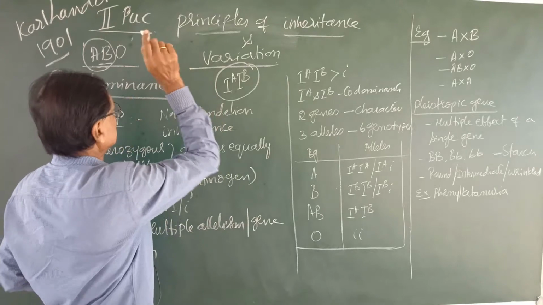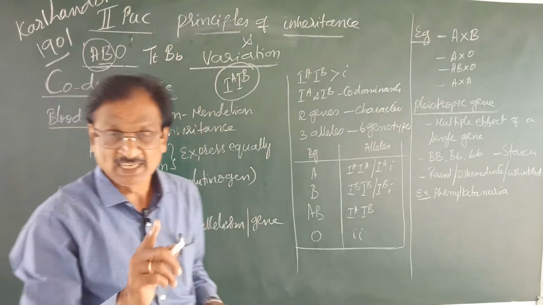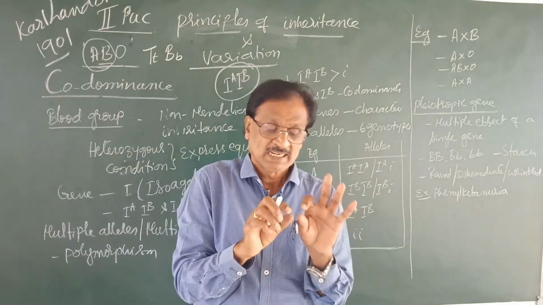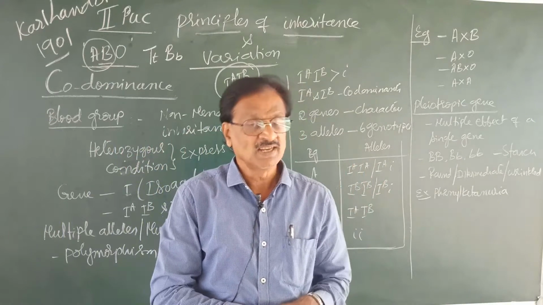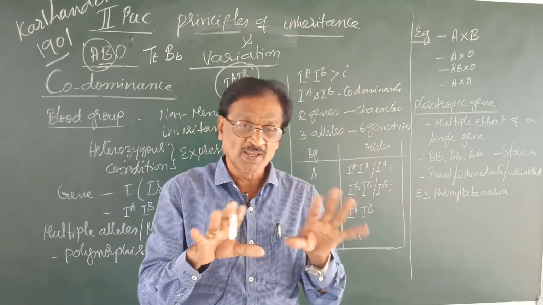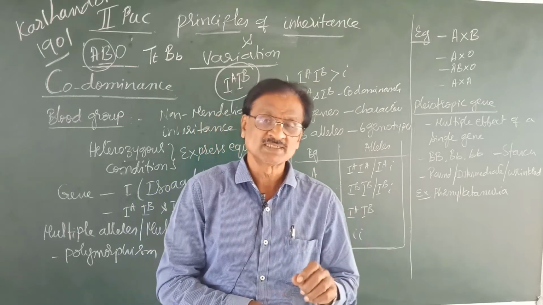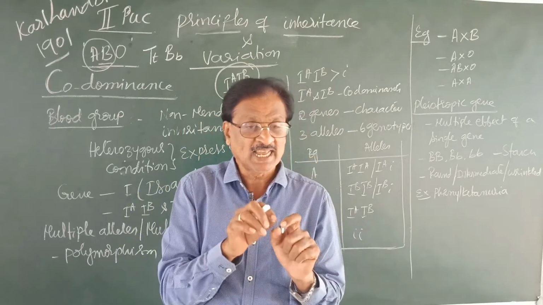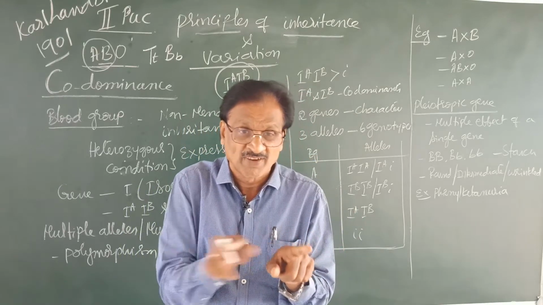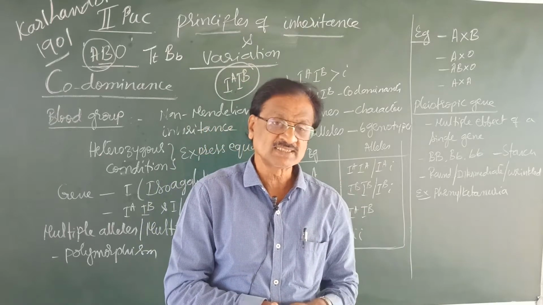Capital B is the gene, small b is an allele. Or in other words, the clear-cut definition of an allele is a pair of genes controlling a pair of contrasting characters. That means if a single character is expressed in more than one form, then it is called an allele.